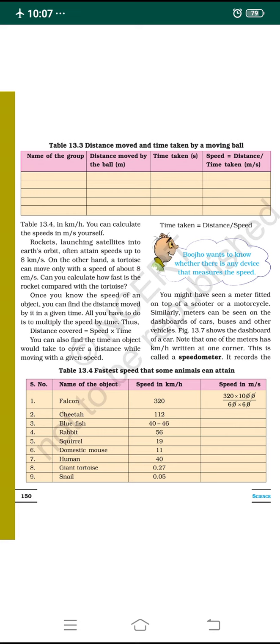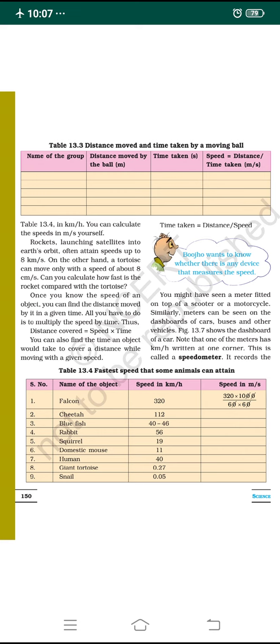On the other hand, a tortoise can move slowly, only with a speed of about 8 centimeter per second. Just think of this speed. See that there is a difference in the speed, you just compare. Rockets travel 8 kilometer per second, while the tortoise can move only 8 centimeter per second. So now we can calculate how fast the rocket is compared to the tortoise.